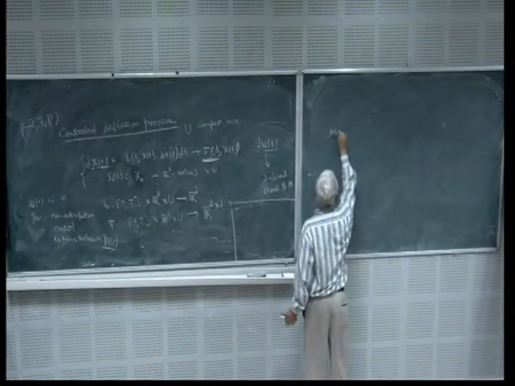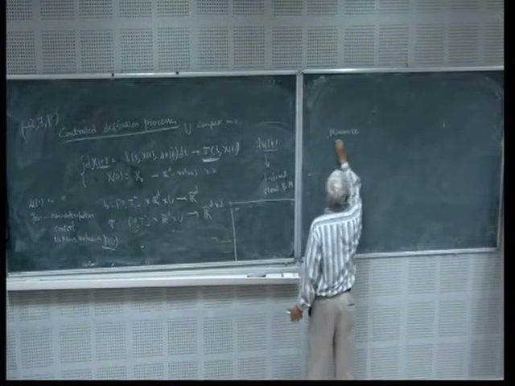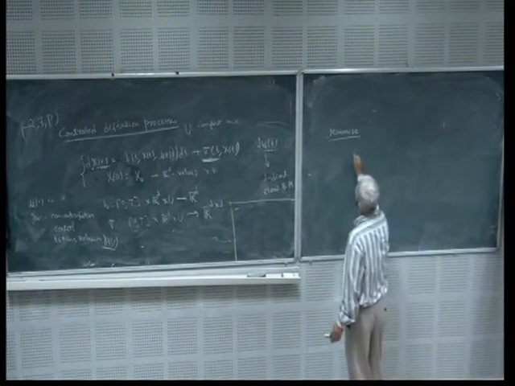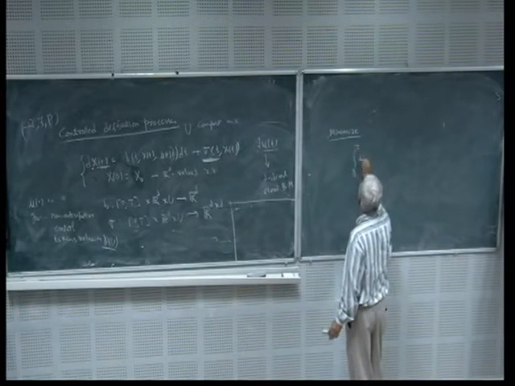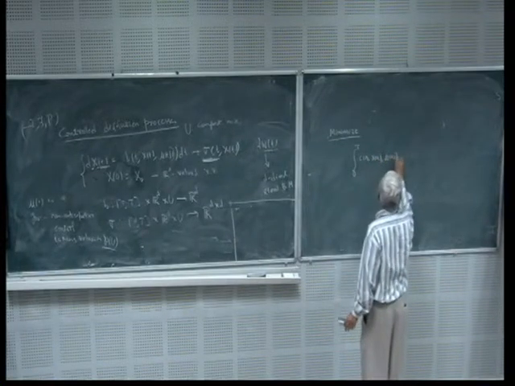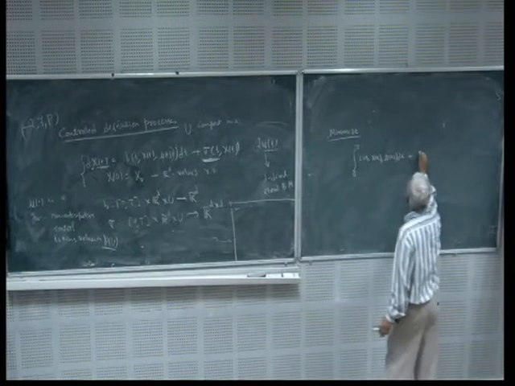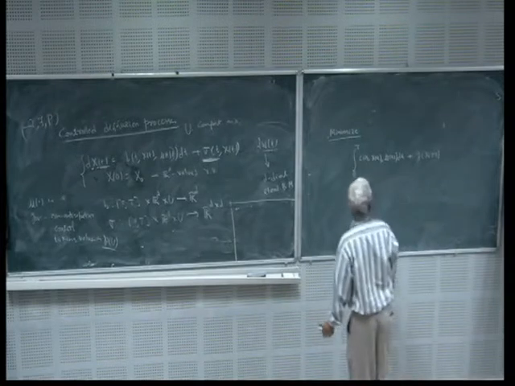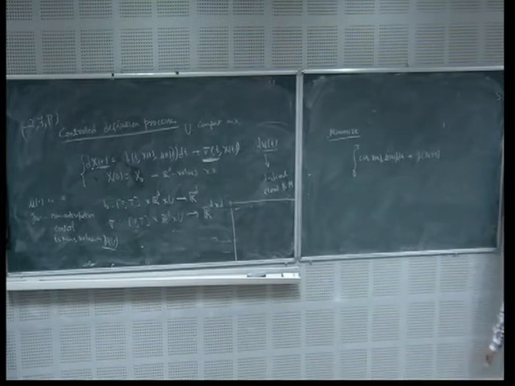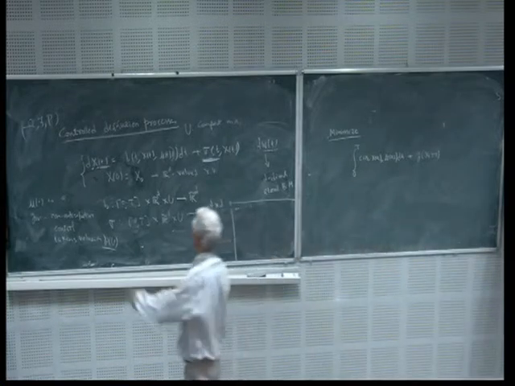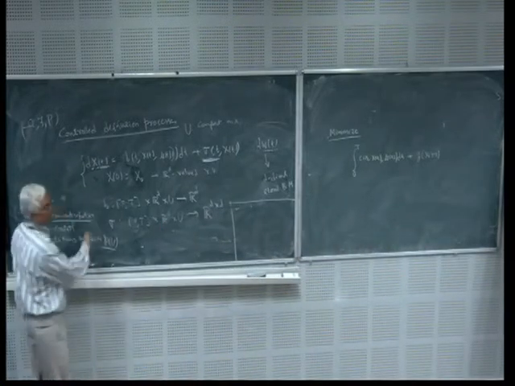Minimize the cost function. Suppose it is finite horizon, then it will be the integral from 0 to T of c(X_s, μ_s, s) ds plus a terminal cost. In finite horizon, this is what we have to minimize, over all admissible controls. By admissible control I mean a relaxed control which is non-anticipative.